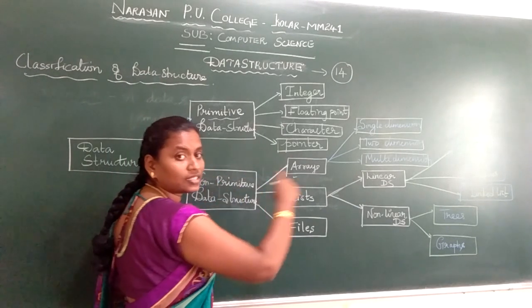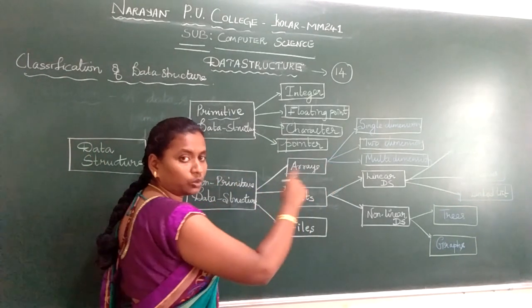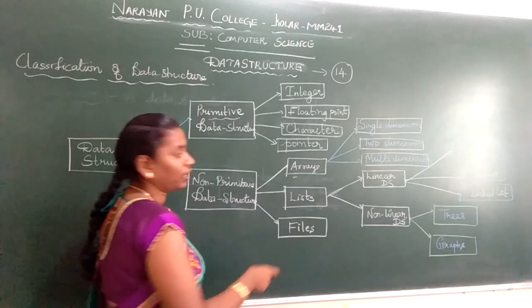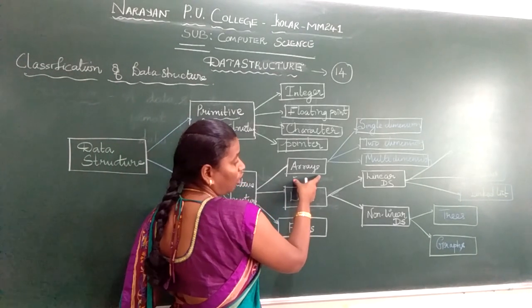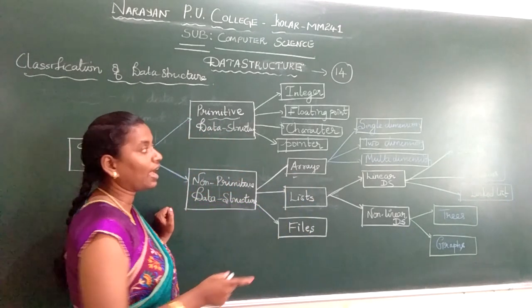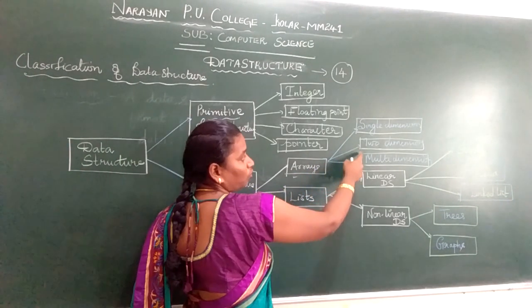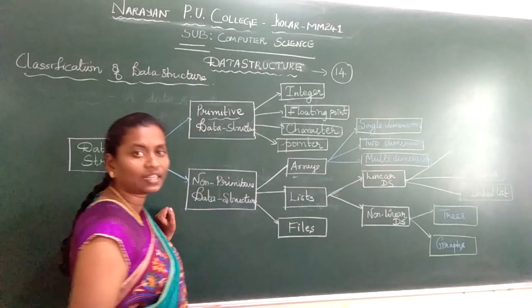It has contiguous memory allocation. What do you mean by contiguous? Continuous, in a linear fashion. The collection of homogeneous elements under a common name and a common data type is called an array. Arrays have three types: single dimensional, two dimensional and multi-dimensional.